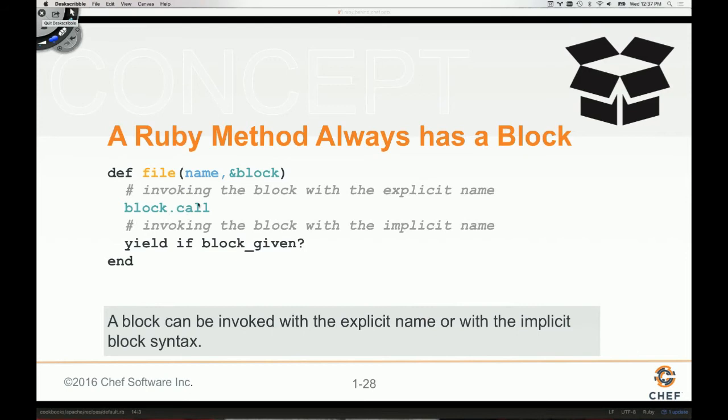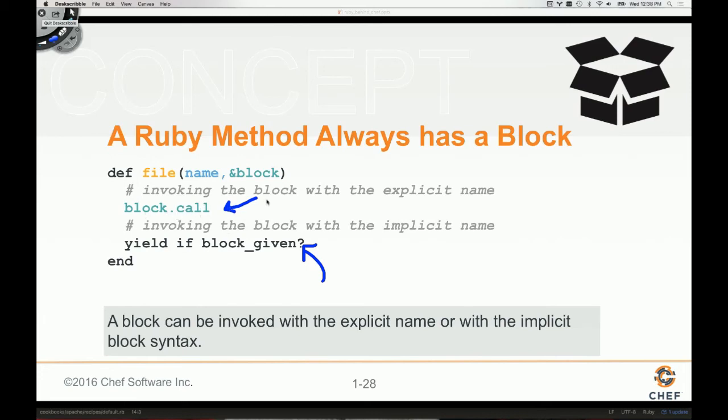So you see this, it says block.call right there. That's actually how you would call the block, or sort of execute the contents of the block. The implicit version, the more Jedi version, I would say, after you're used to it, is this one right here, which is a bunch of keywords strung together: yield if block_given, which means call the block, essentially this right here. Here, we're kind of missing that code.